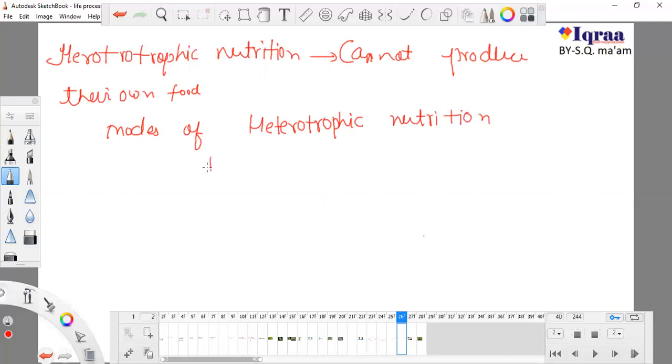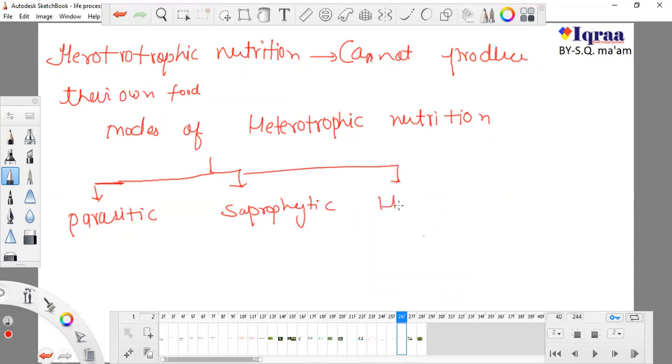The first mode is parasitic, the second type is known as saprophytic, and the third mode is known as holozoic.